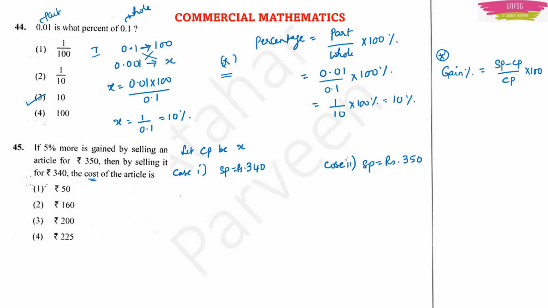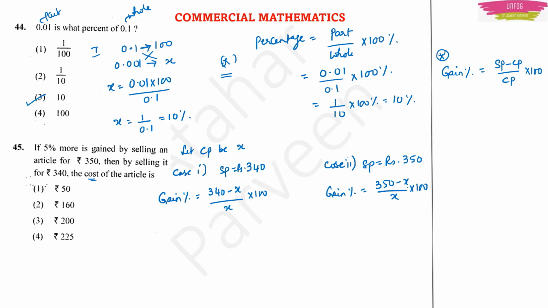So in the first case, let's apply our formula. Gain percent is equal to selling price minus cost price by cost price into 100. So selling price is 340, cost price we don't know. Again in case 2, gain percent is equal to selling price 350, cost price we don't know, into 100.